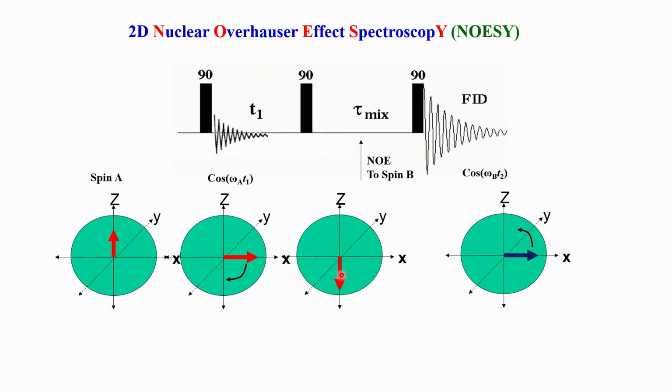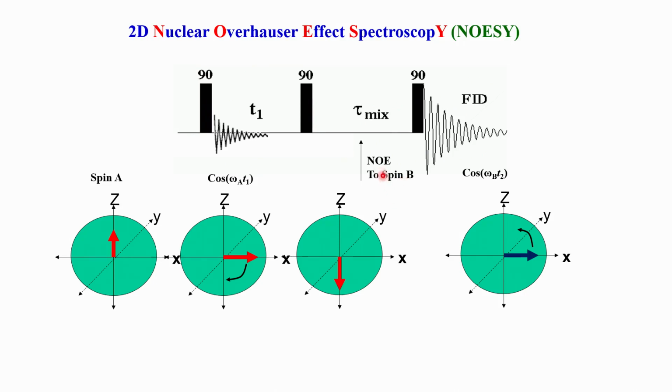So, what happens in this particular case is that this magnetization, which is minus z, starts coming slowly towards plus z. During that period of time, it starts affecting the other spin, because two spins A and B, if they are coupled to each other by dipolar coupling, and if we are not in the condition that omega into tau c is equal to 1, where there is no effect, let us say we are not in that condition. So, if you are away from that condition, the two spins A and B can start transferring magnetization to each other, and that polarization transfer is what is called NOE, and polarization meaning population transfer.